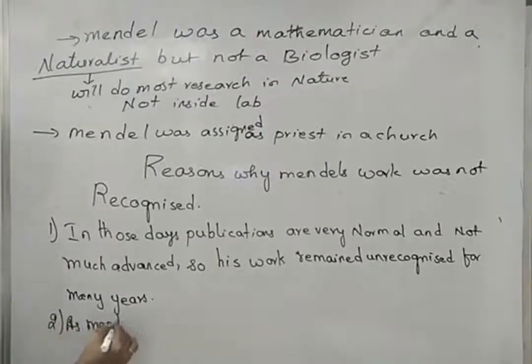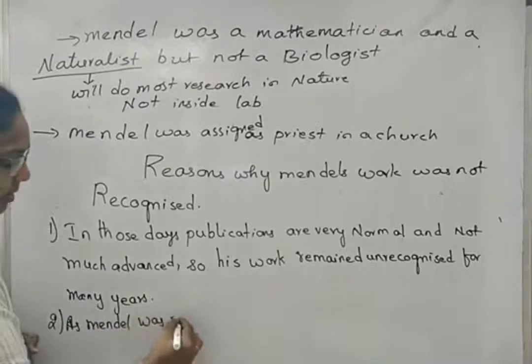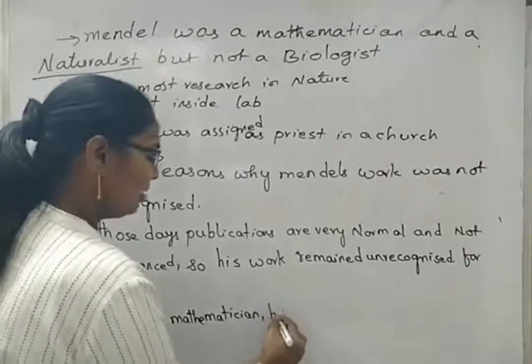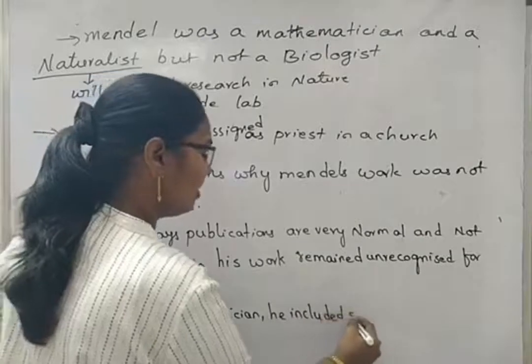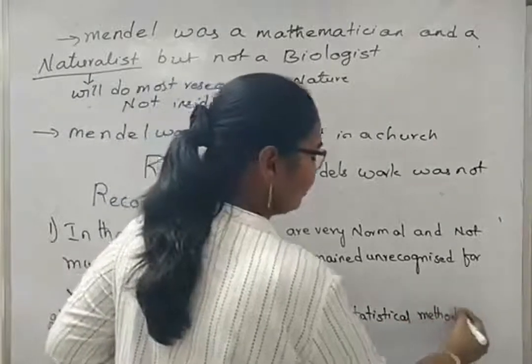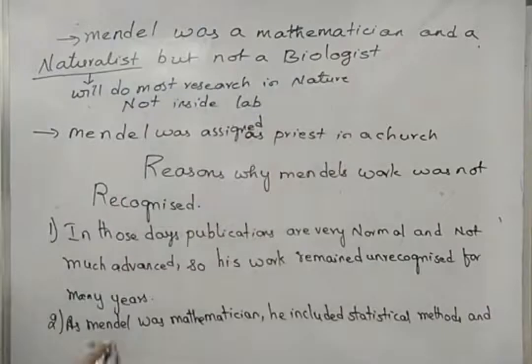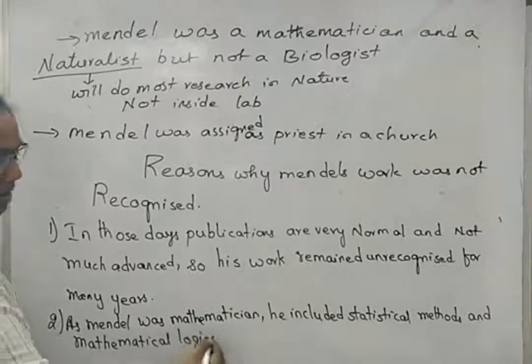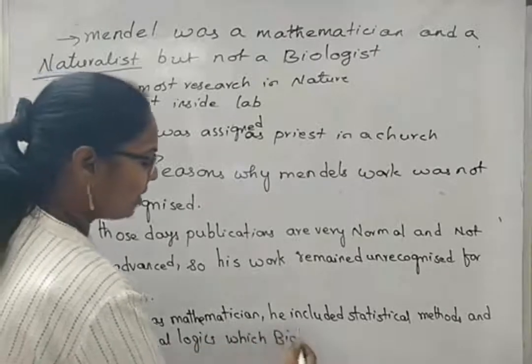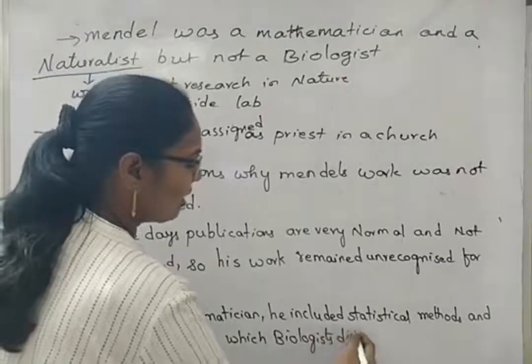As Mendel was a mathematician, he included statistical methods and mathematical logics, which biologists did not understand.